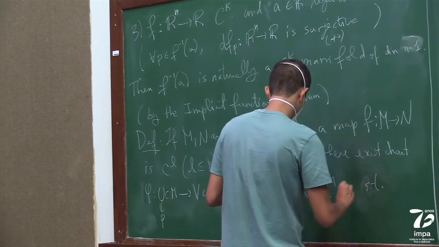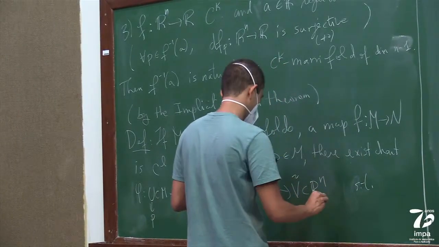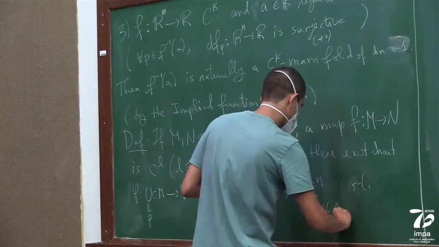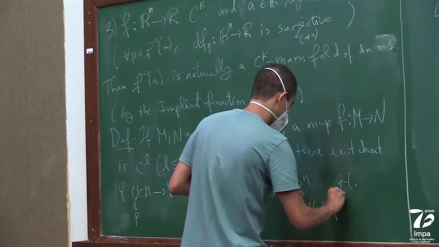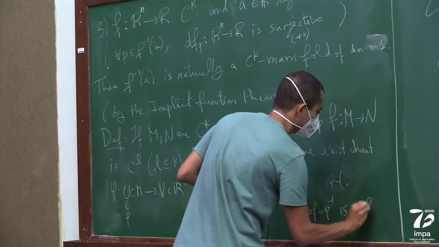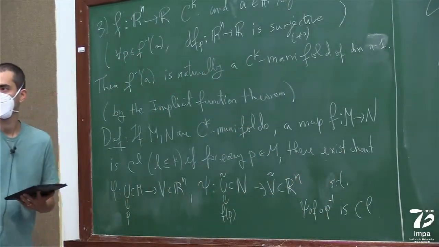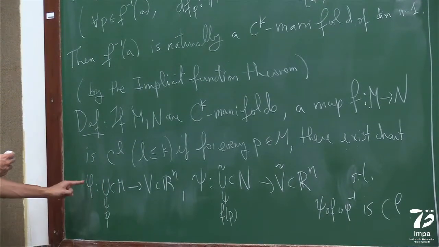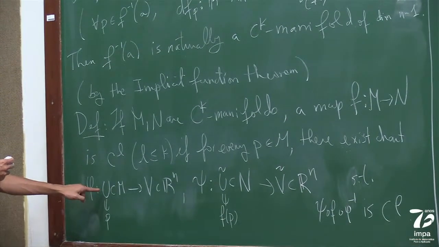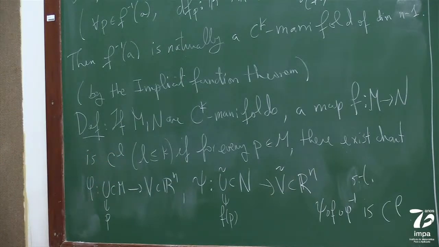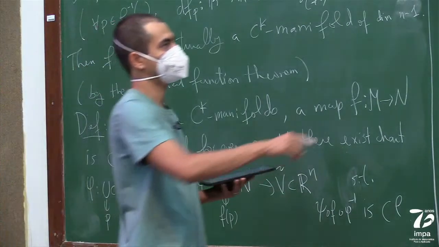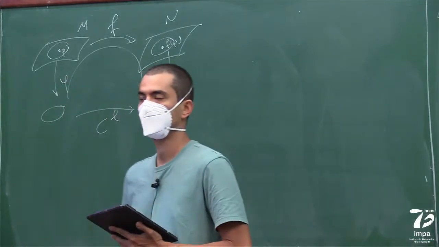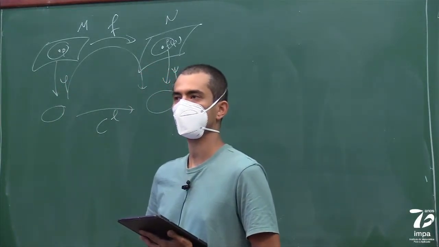Such that psi composed with F composed with phi inverse is CL. And here I'm choosing U sufficiently small so that the image of U is contained in U tilde. Okay. All right, so it's exactly what this picture is showing.